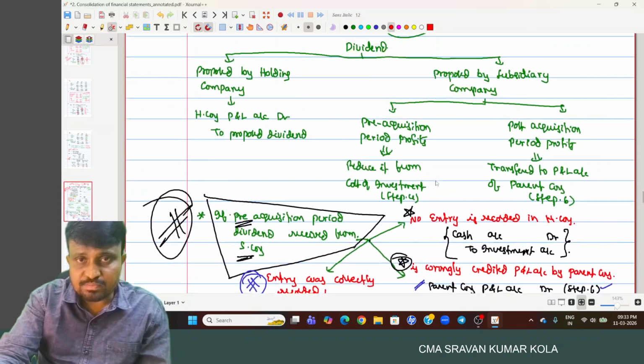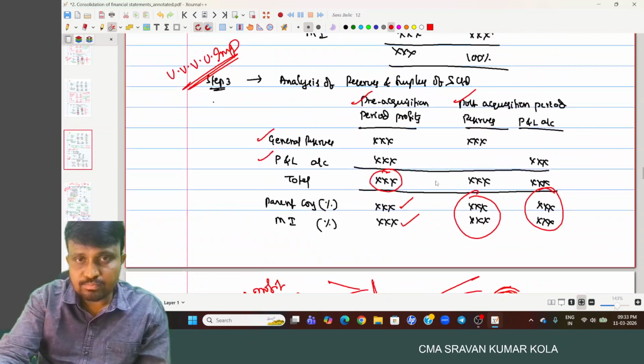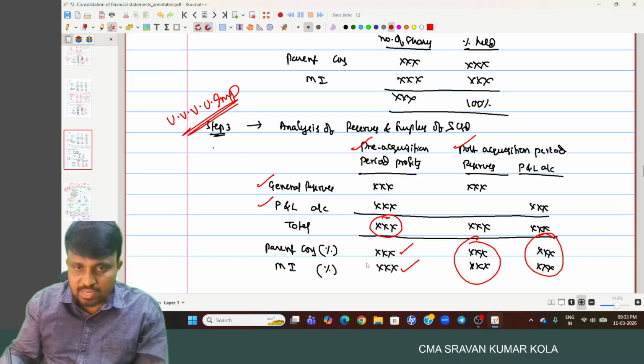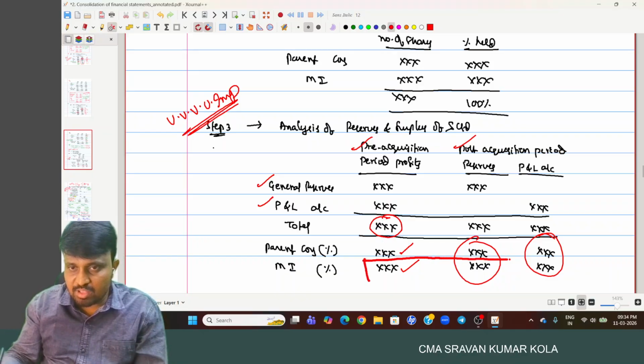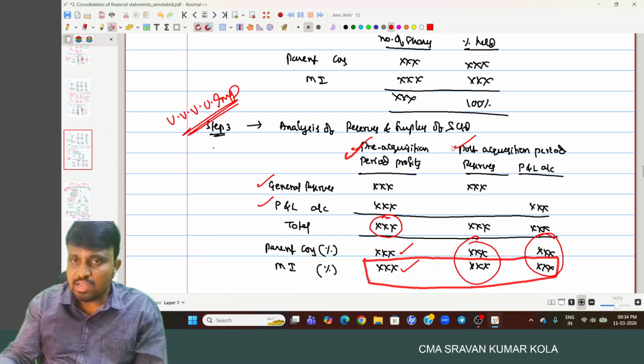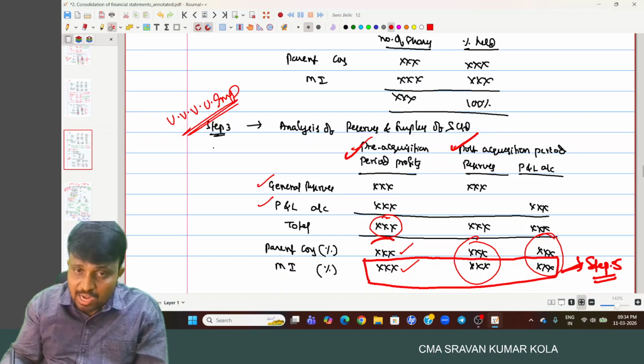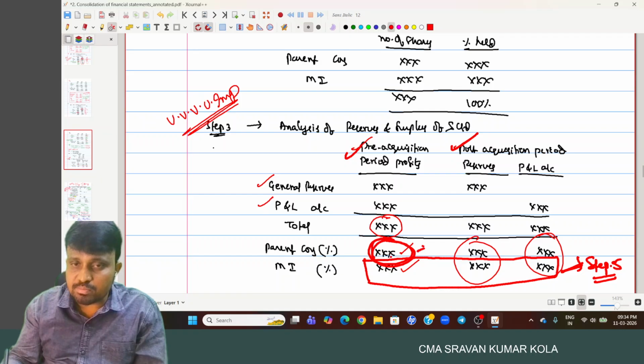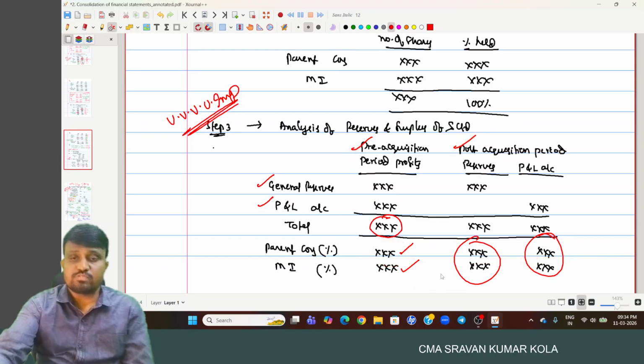So in step 3, minority interest share in pre-acquisition period and post-acquisition period is completely transferred to step 5, minority interest, and the pre-acquisition period profit share relating to the parent company is transferred to step 4, cost of control.